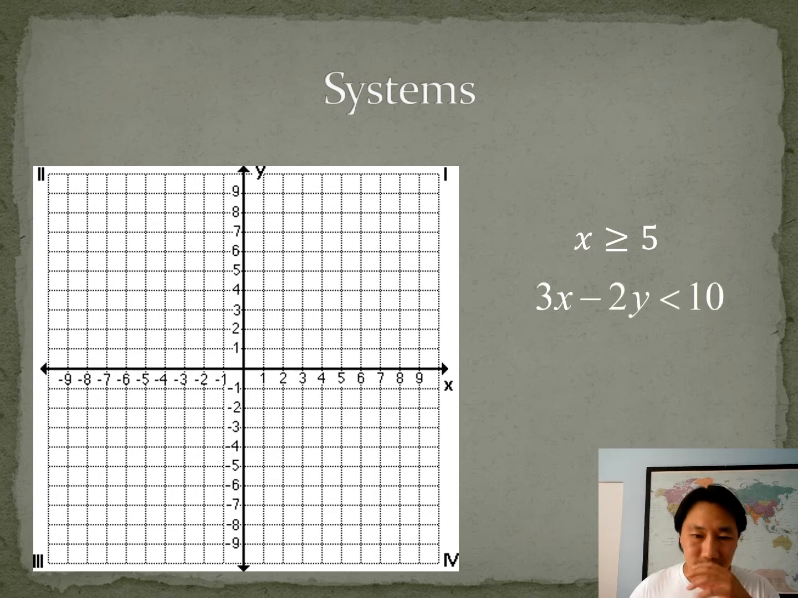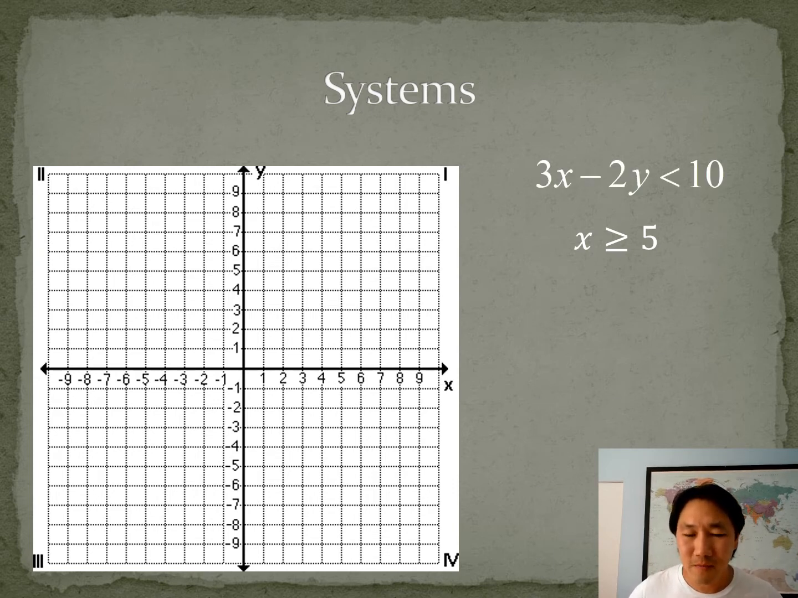Ooh, we have a system. There's two of them on one. All right, let's do both. Let's go ahead and look at the first one. We have 3x minus 2y is less than 10. Now, if you notice, that's in standard form. A lot of you guys, we talked about this the other day, were taught in Algebra 1 to change it to slope-intercept form. That is perfectly fine, but you don't have to.